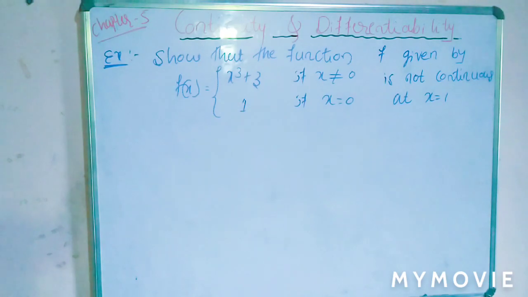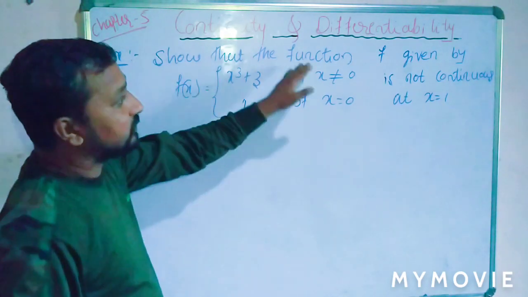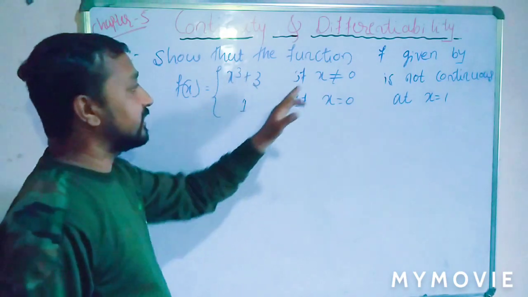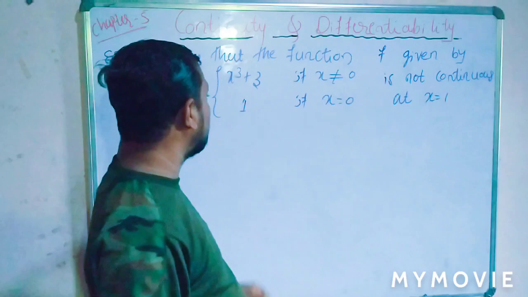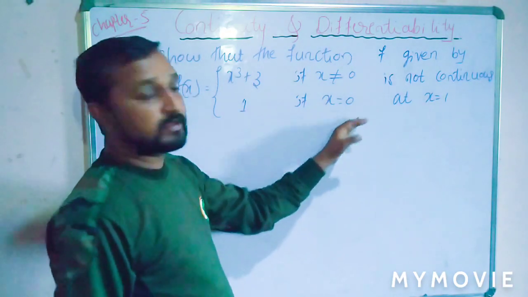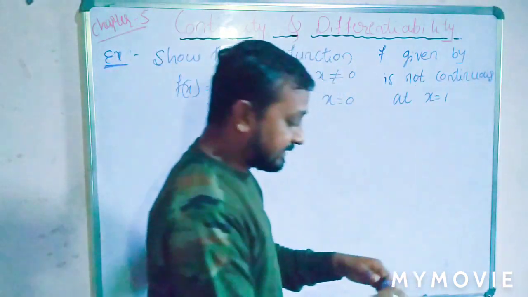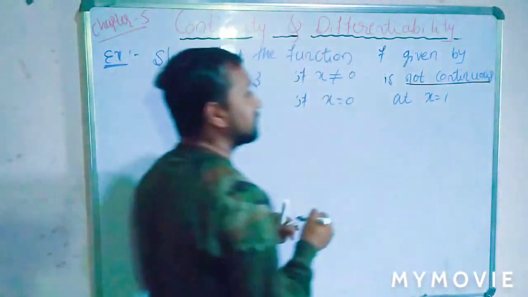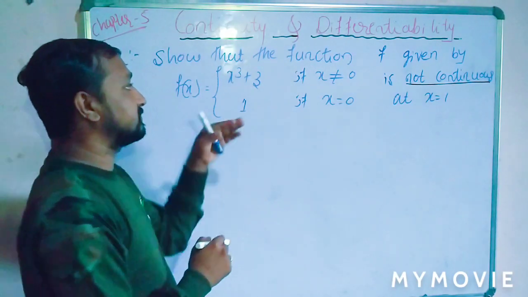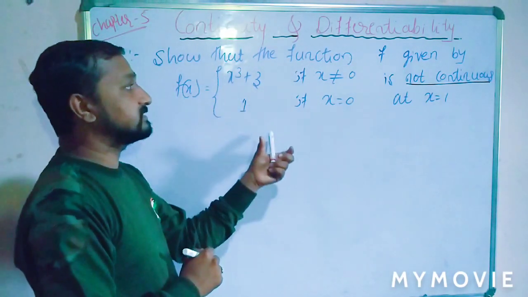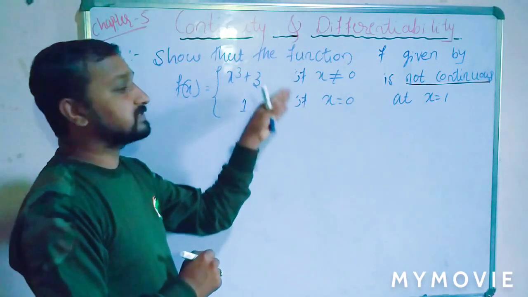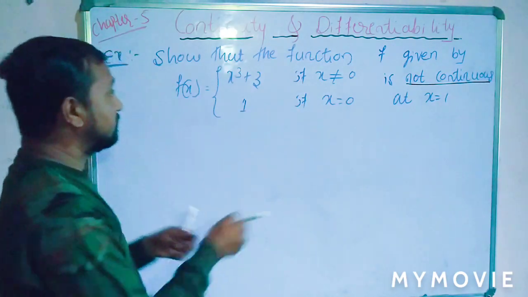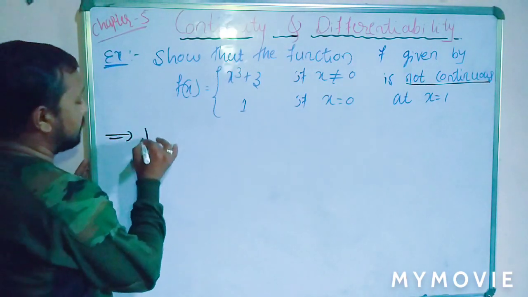So students, this is also an example: show that the function f given by f of x is equal to x cube plus 3 if the value of x is not equal to 0, and 1 if x is equal to 0, is not continuous at x equal to 0. What we have to show is that this function is not continuous at x equal to 0. In the first definition-type example, the limit function is equal to the constant function. Here the limit function is not equal to the constant function, so the function is not continuous. Okay.